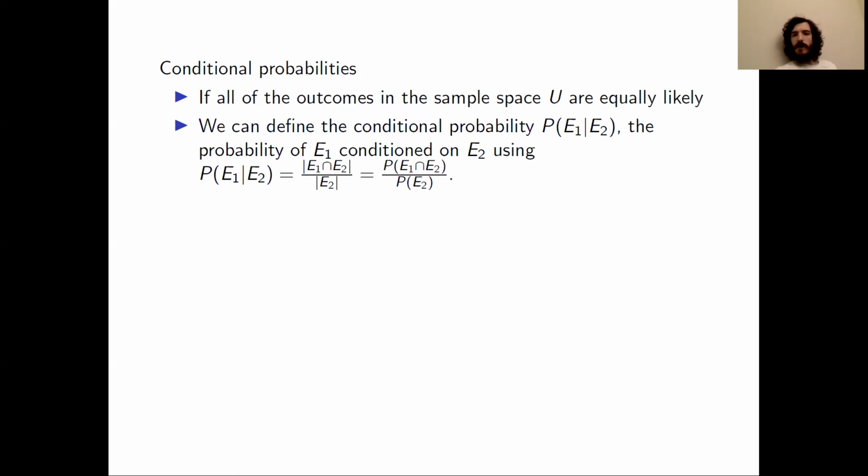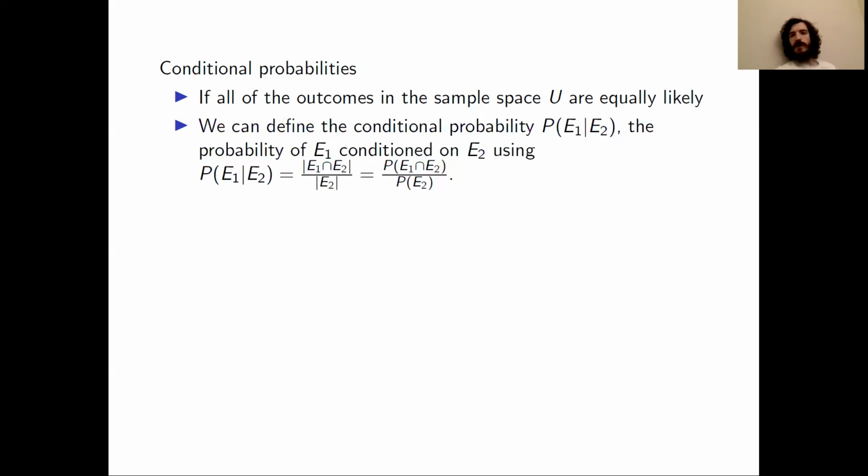P of E1 bar E2 is the way we write it, which stands for the probability of E1 conditioned on E2. And we use the definition that P of E1 conditioned on E2 is equal to the cardinality of the intersection of E1 and E2 divided by the cardinality of E2.